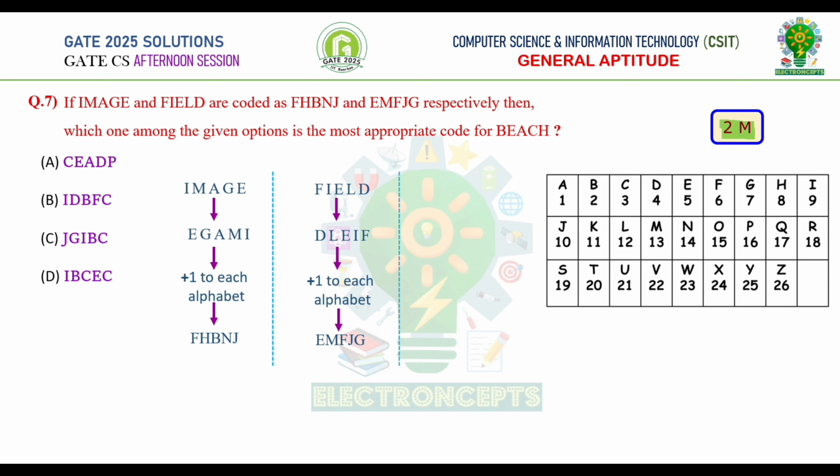Similarly, let us also find the code for the word beach. Taking reverse order of beach, we get HCAEB. Adding +1 to each alphabet, we get IDBFC. Therefore, option B is correct.